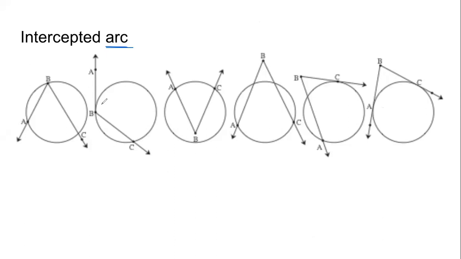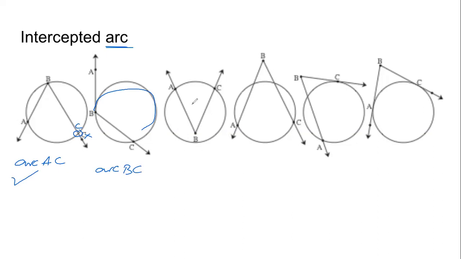For example, if this point is C, forget this point. If this point is C, then arc AC is inside the angle ABC, है ना, उसके अंदर में. So this arc AC is an intercepted arc. Similarly, in the second diagram, arc DC, ये वाला arc, this arc is an intercepted arc because it is inside this angle ABC.